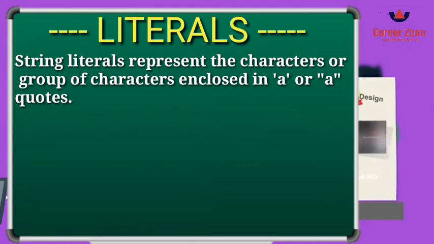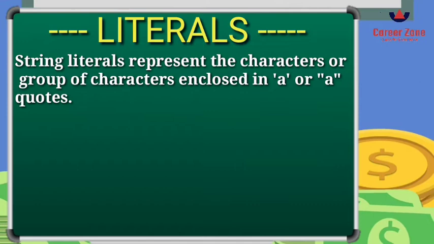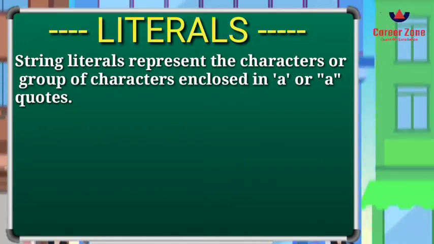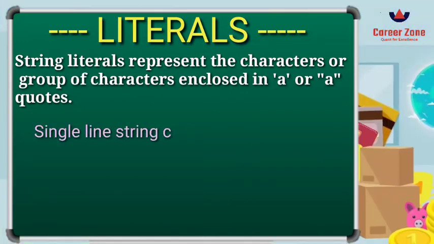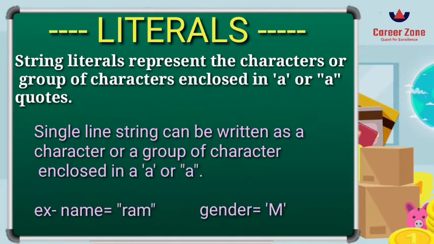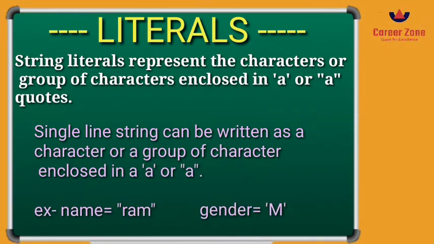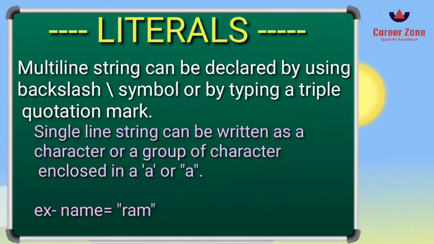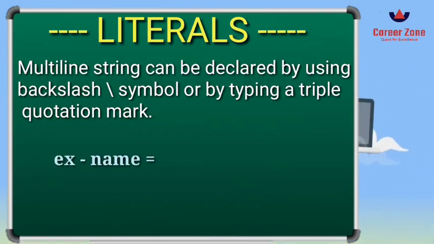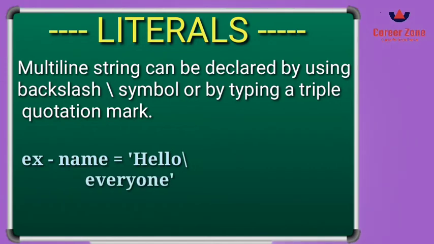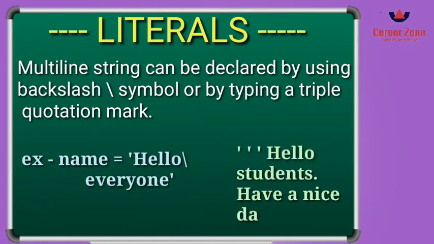And there are different kinds of strings also in Python. You can write a single-line string and a multi-line string. A single-line string can be written by enclosing the characters in a single quote or double quote. However, a multi-line string you can write by using a backslash symbol, or by using a triple quotation mark at the starting of the characters and at the end.